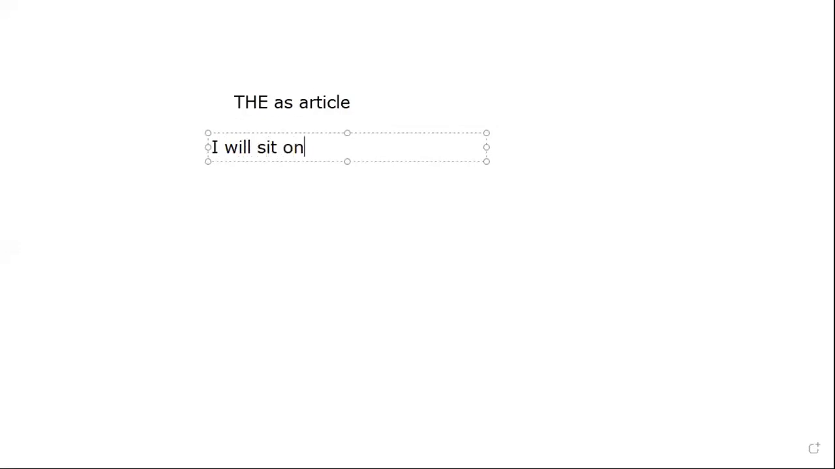Like suppose I will sit on the chair. Where will I sit? I will sit on the chair. I will not sit on the sofa or in the bed. I will sit on the chair. So here I am being specific, that I will sit on the chair, right?